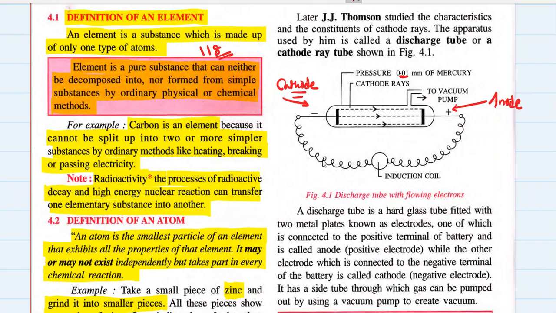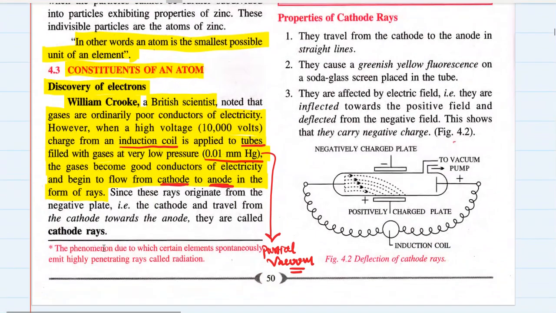You see that some rays are emitted from the negative terminal, the negative electrode, and these rays travel towards the positive terminal. You see the rays, just like you see the lightning in the atmosphere, going from the negative electrode towards the positive electrode.